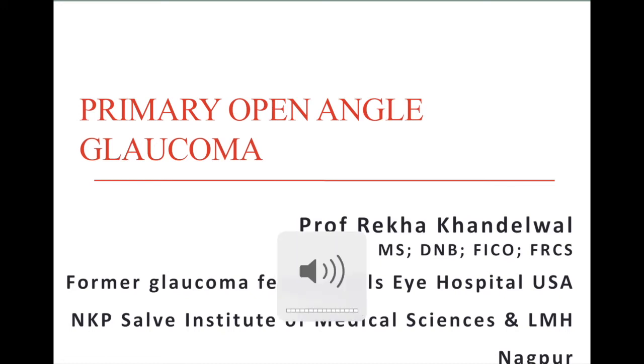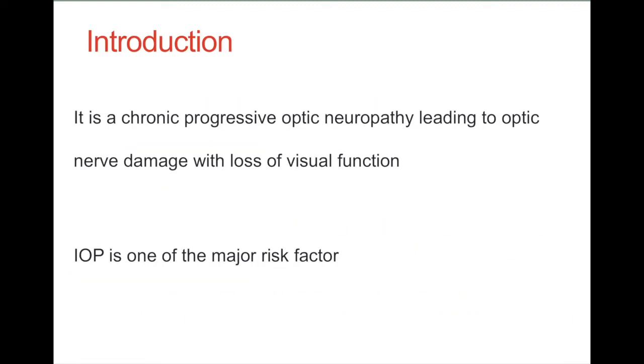Good morning. So now we move on to the second type of glaucoma called primary open angle glaucoma. Primary open angle glaucoma is a chronic progressive optic neuropathy leading to optic nerve damage with loss of visual function. So it is a type of glaucoma which leads to optic nerve damage, that is optic atrophy. It is irreversible loss of vision. And intraocular pressure is one of the major risk factors for this type of glaucoma.